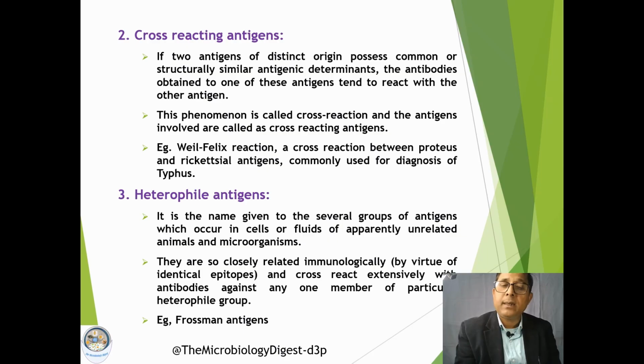Similar epitopes are present, and because of this property, they cross-react extensively with each other. A very good example of a heterophile antigen is the Forssman antigen.